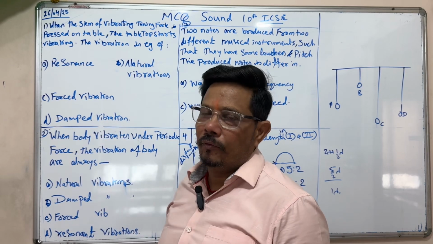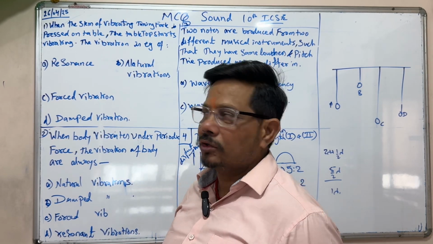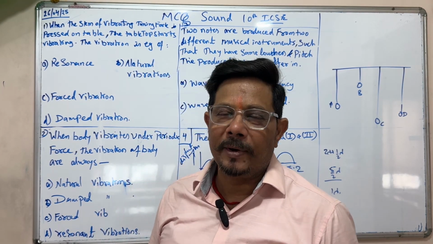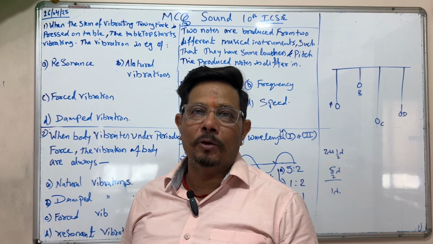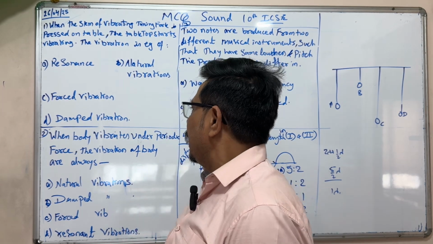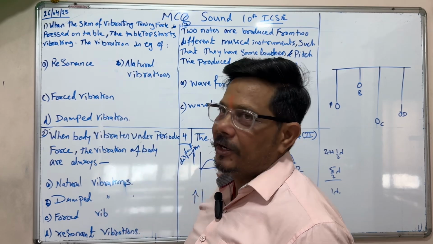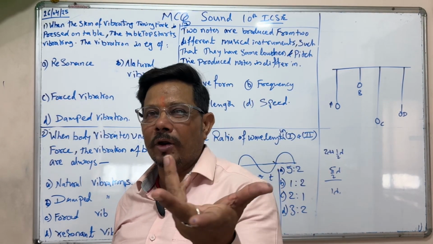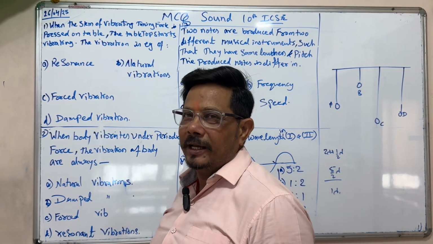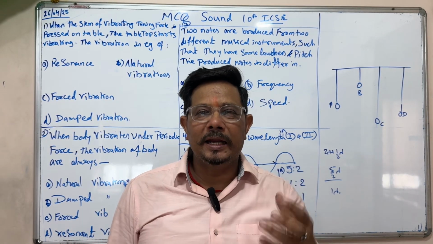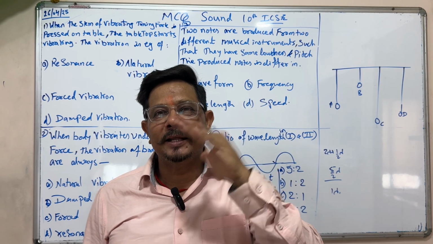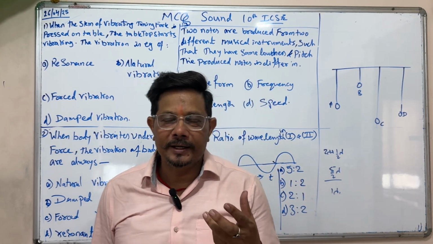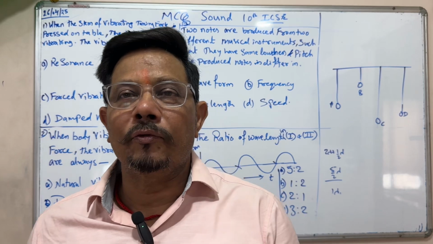Generally we see forced vibration, because free vibration is generally not possible in real practice, but we consider the motion of a pendulum to be a free vibration. In free or natural vibration, we have the natural frequency, vibration occurring without any force. And damped oscillation is when we pull and leave an object, and the oscillation continuously decreases due to air friction, or loss of potential and kinetic energy due to friction.